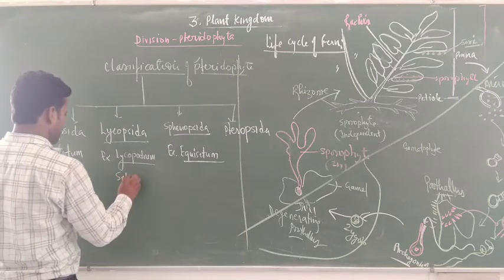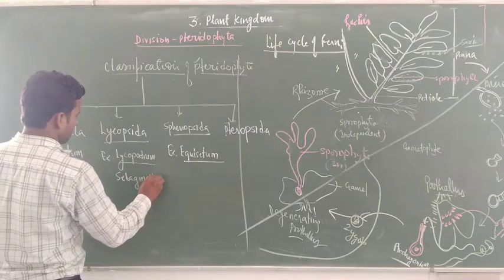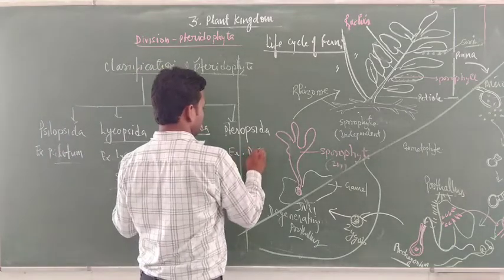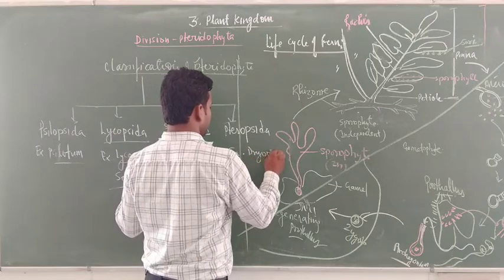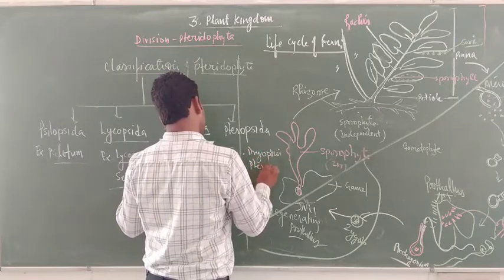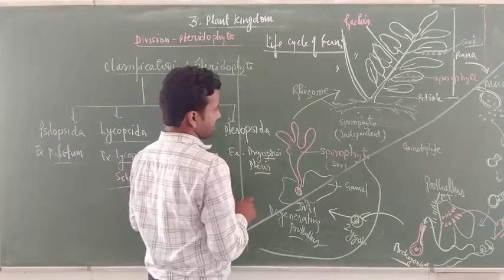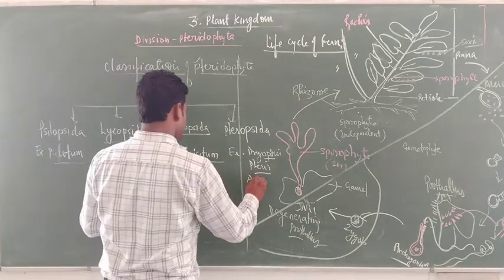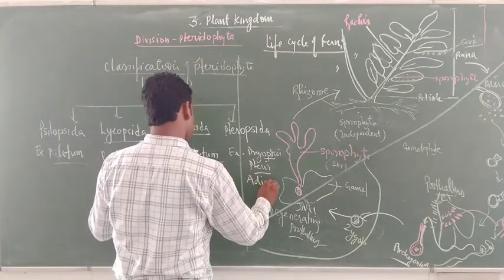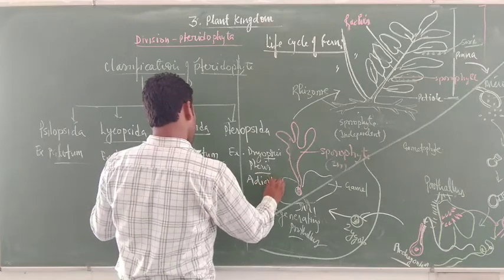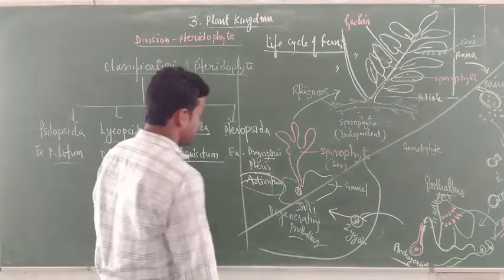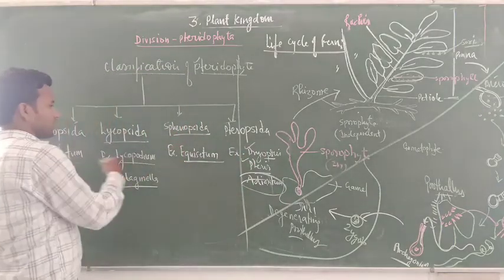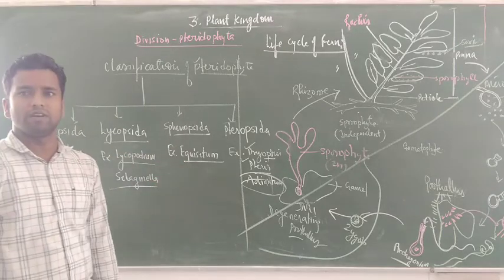Another, Selaginella, also belongs to Lycopsida. Pteropsida includes Dryopteris, and some more, also Adiantum. You can see the spelling of this Adiantum. Now, Dryopteris, Pteris, Adiantum, Equisetum, these are the different plants that belong to the pteridophytes.